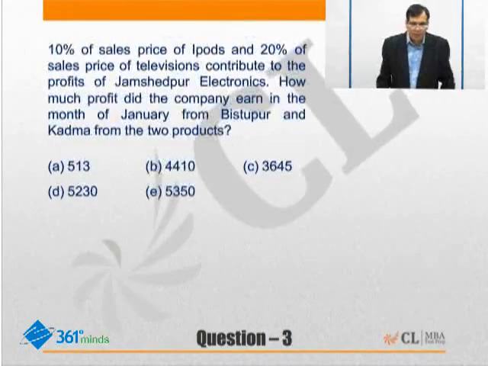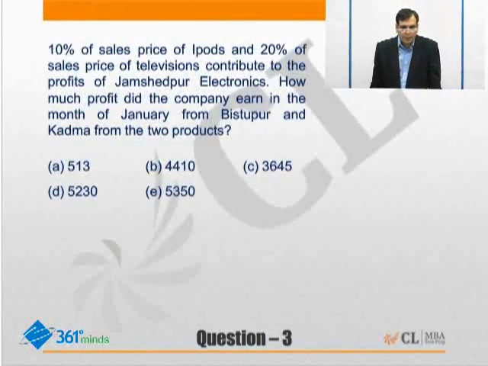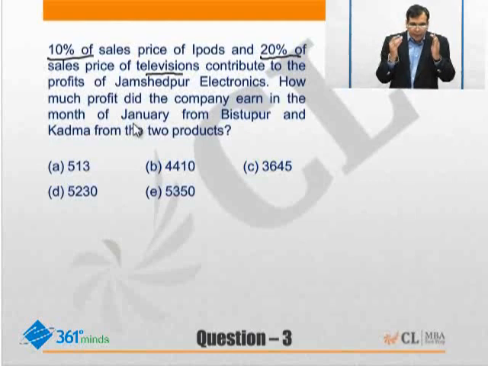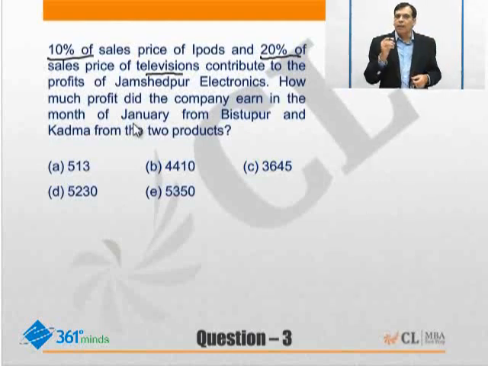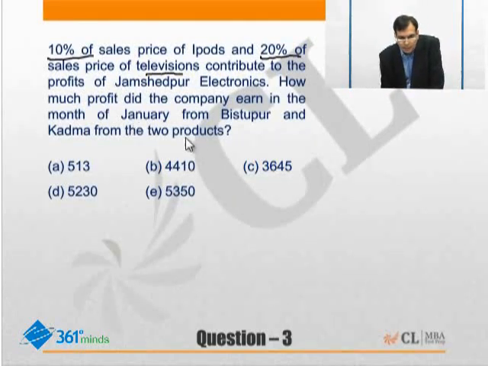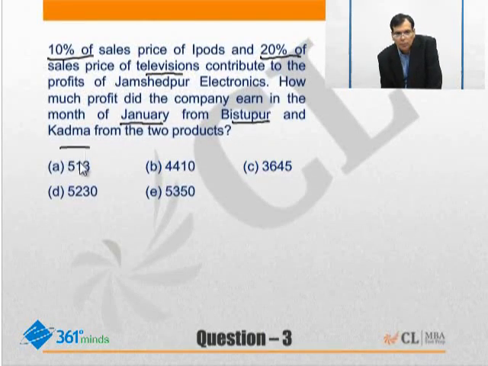Let's go to the third question now. 10% of the sales of iPods and 20% of the sales of television contribute to the profit of Jamshedpur Electronics. So 10% is the margin on iPods and 20% is the margin on televisions. How much profit did the company earn in the month of January? So we need only the month of January from Bistupur and Kadama for the two products.